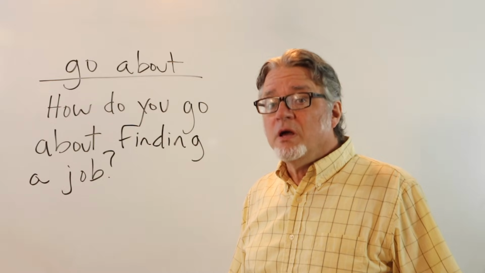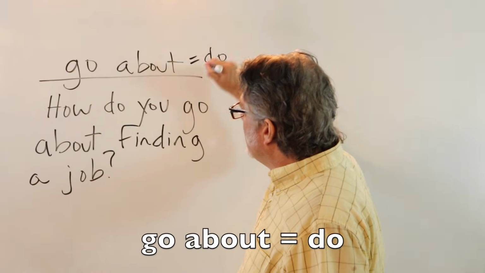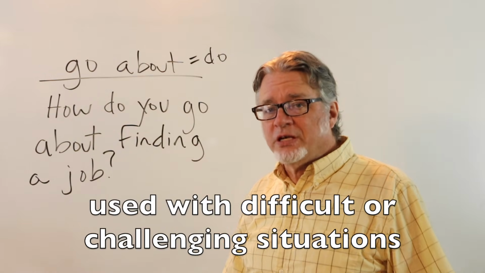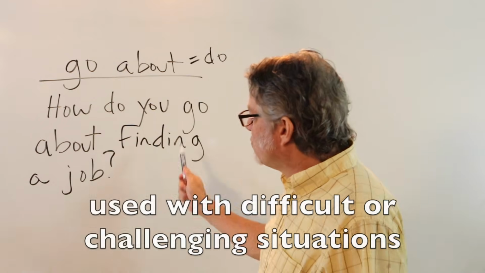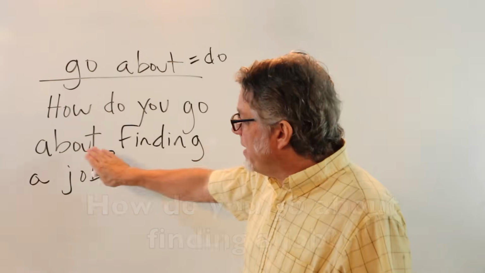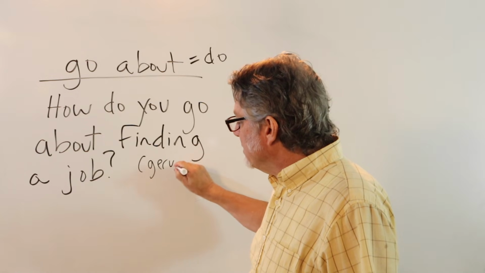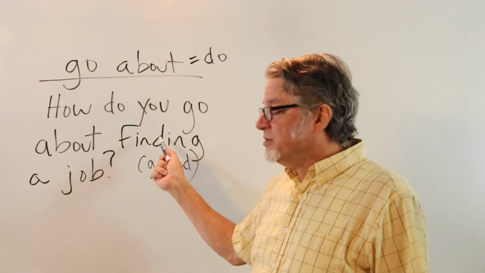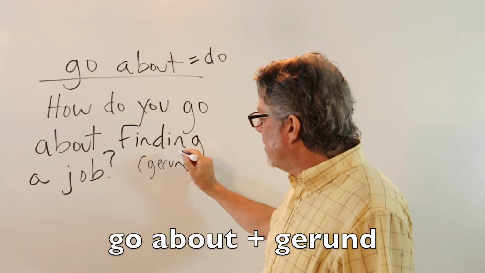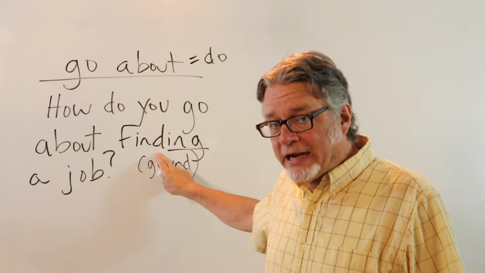The phrasal verb go about is similar to do, except that this is often used with difficult or challenging situations, such as this one: how do you go about finding a job? Notice after this preposition, this word is a gerund. You'll often hear gerunds after go about. Gerunds have ing endings, and they represent some type of activity.